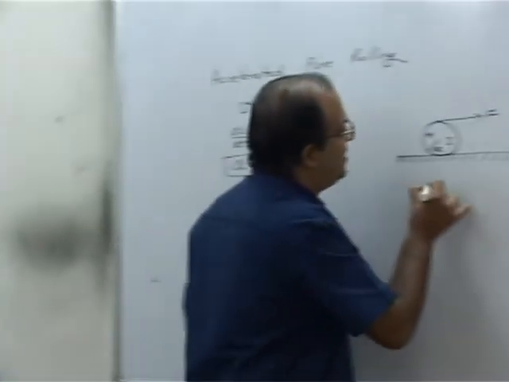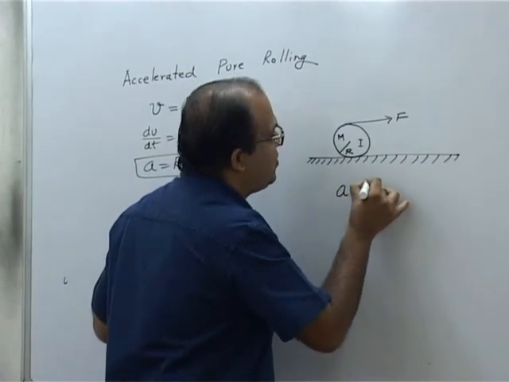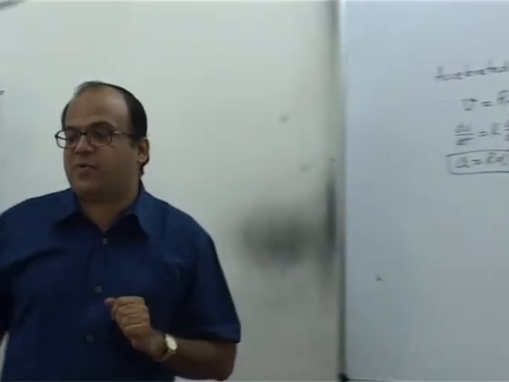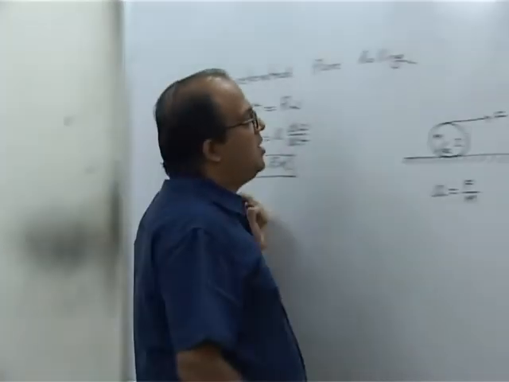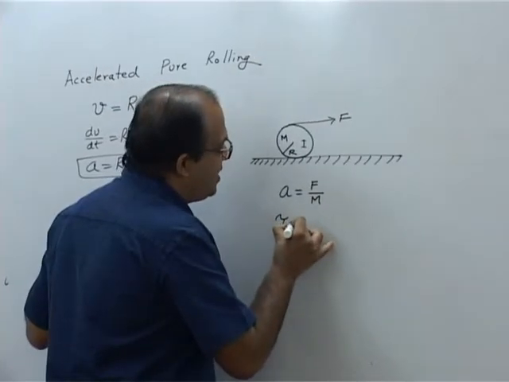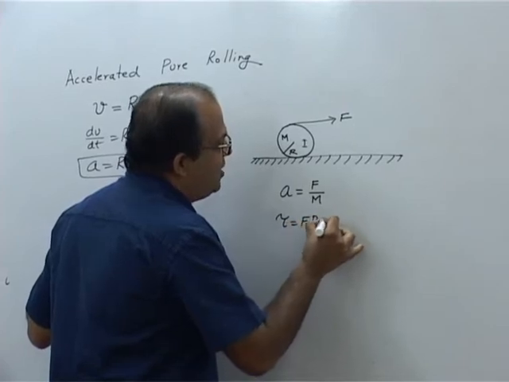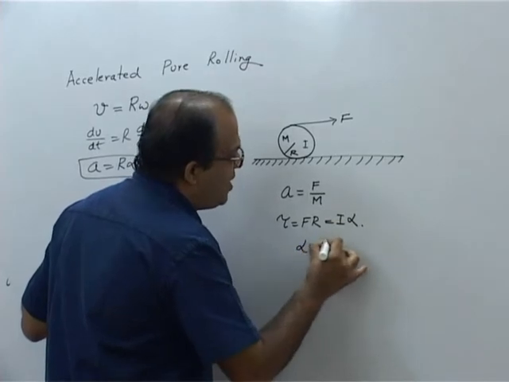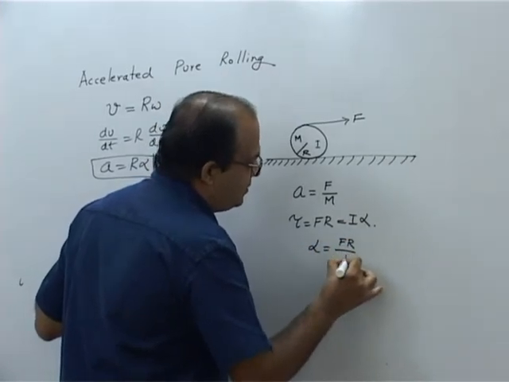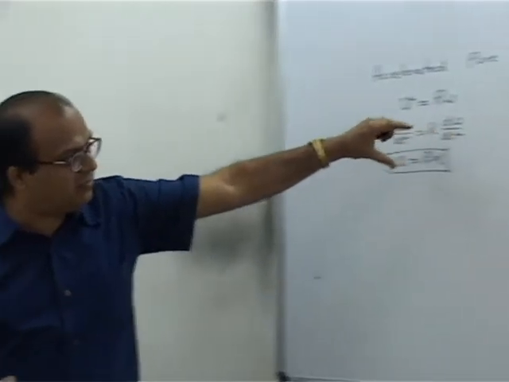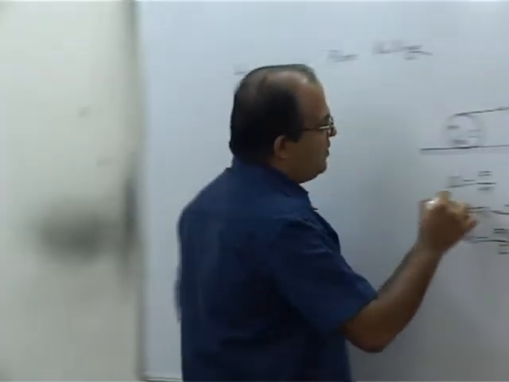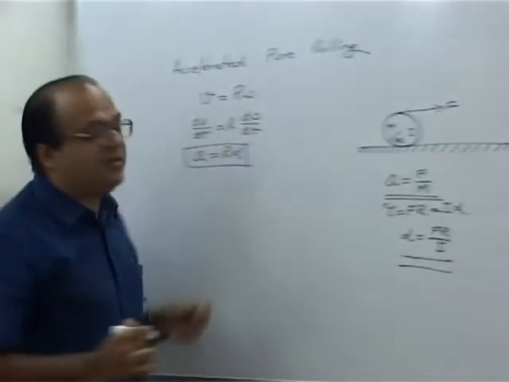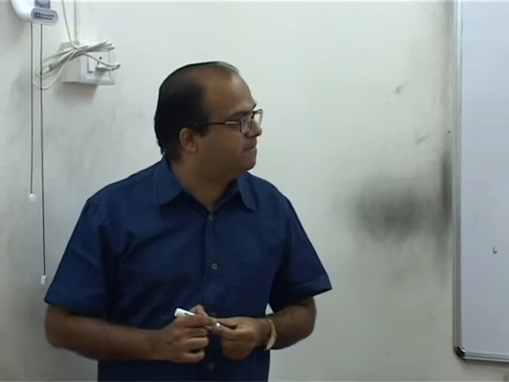The linear acceleration will be given by force upon mass, A equal to F/M. The torque that force is creating is F into R, and that will be equal to I alpha. So alpha will become FR/I. So this force by itself will cause a linear acceleration A given by F/M, and an angular acceleration alpha given by FR/I.